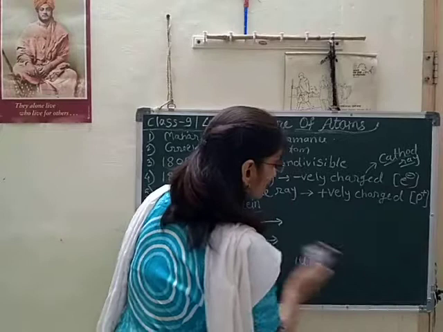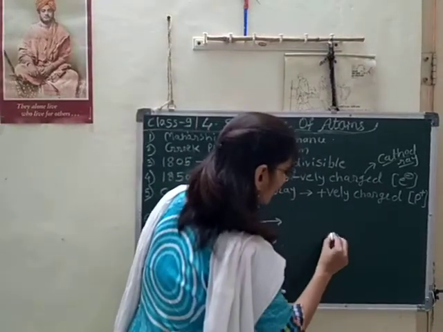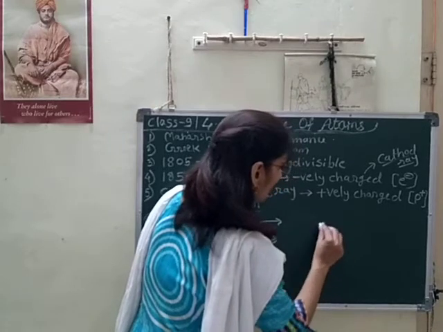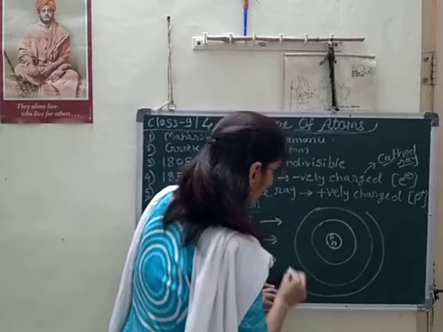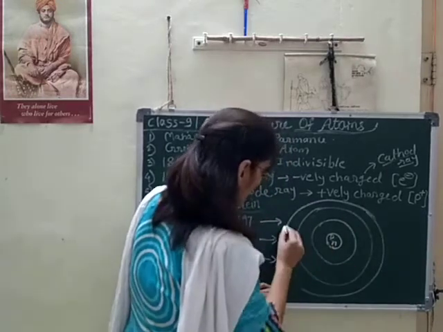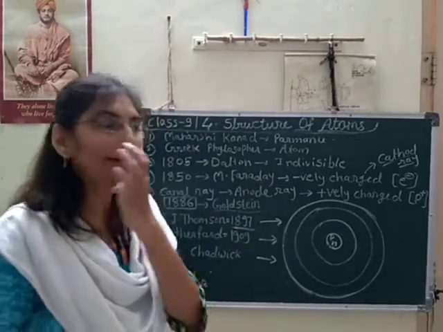And how was the structure of Niels Bohr? Nucleus: inside the nucleus, protons and neutrons are present, and then electrons are revolving around the nucleus along their discrete energy levels.